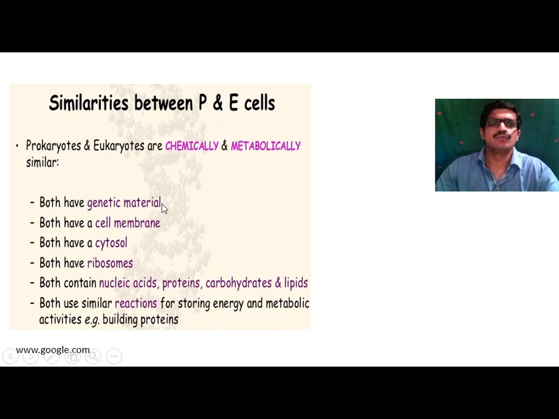Both have a cell membrane, cytoplasm, and ribosomes. Nucleic acids, proteins, carbohydrates, and lipids are also present in both cells. Both use similar reactions for storing energy and metabolic activities, that is for building proteins. So these are some similarities between prokaryotic and eukaryotic cells.